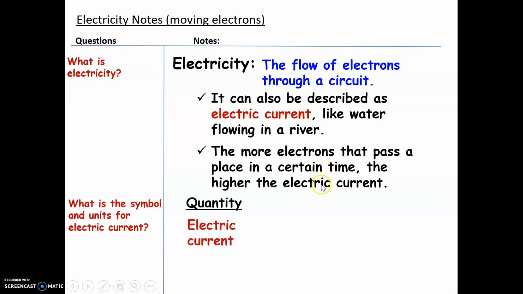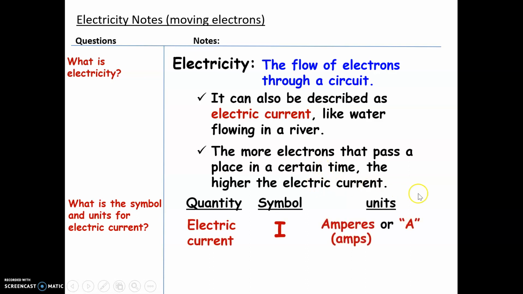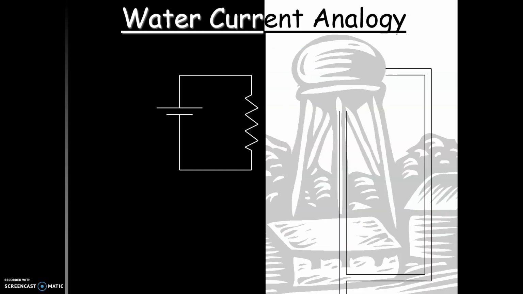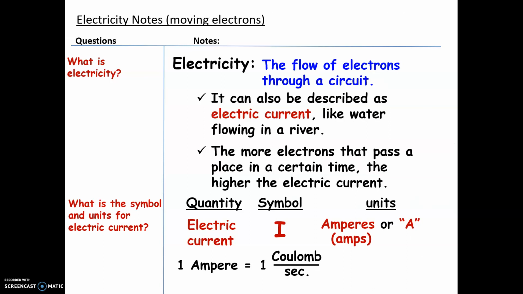There's some symbols that I need to introduce to you today. So the first one is I. I is the symbol for electric current, and the units for electric current are amperes. This is very related to what you've already learned because you know that coulomb is a measure of charge. You know that seconds are time. So an ampere is measuring how many coulombs of charge go through a wire each second. Just like the current in a river is how much water passes by each second.